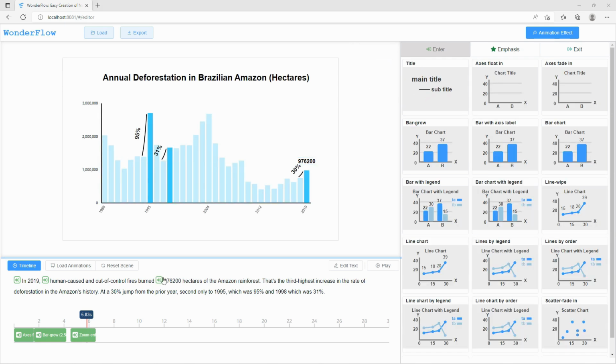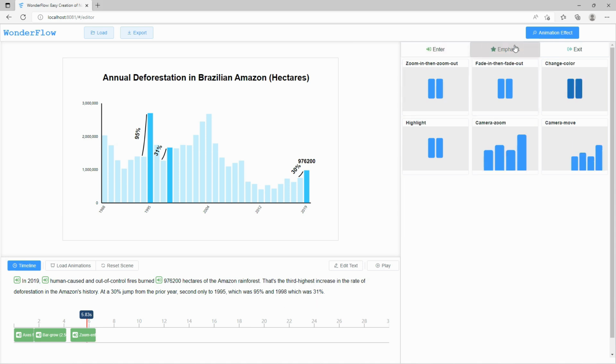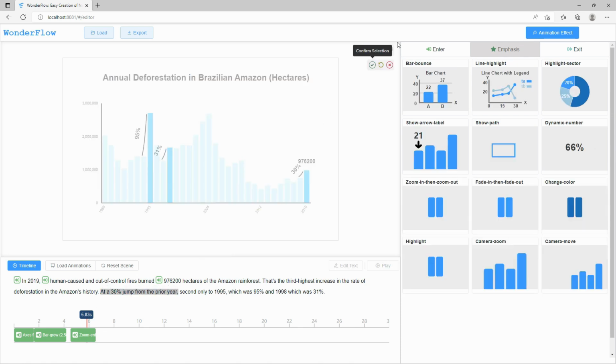Next, Nancy would like to emphasize the three major increases in deforestation rates in Amazon's history based on the final sentence in her narration script. When browsing and previewing the animation library, she finds the zoom in then zoom out animation design interesting, with which the elements first zoom in and then zoom out after a certain duration. So she binds the three pieces of text with the corresponding annotation elements and applies the animations.